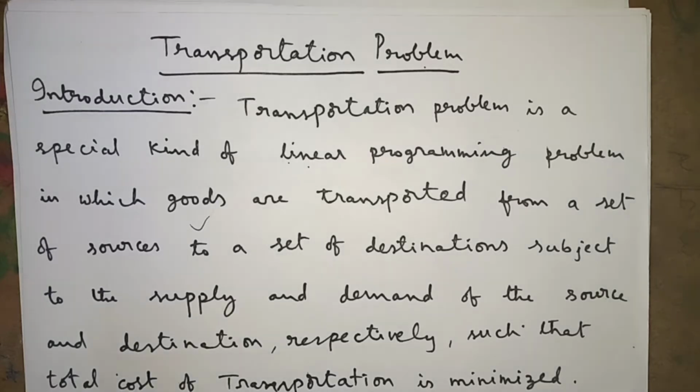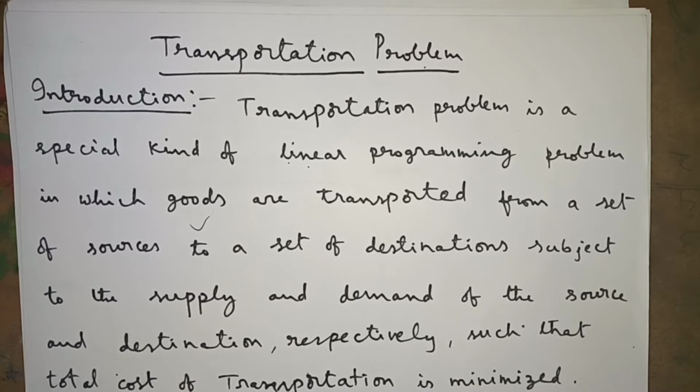That means factories manufacture the products and send the finished goods to the destinations. Here the set of sources are plants or factories, and the set of destinations are markets or general stores.